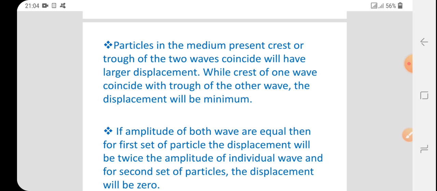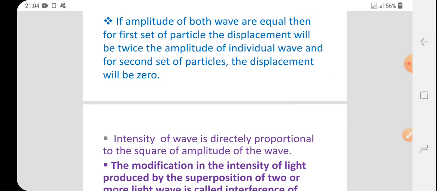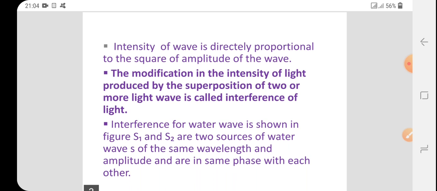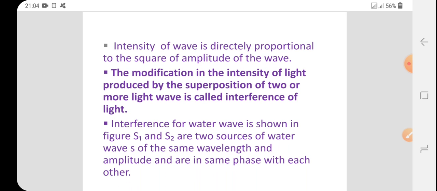We know that the intensity of a wave is directly proportional to the square of the amplitude. Therefore, the modification in the intensity of light produced by the superposition of two or more light waves is called interference.